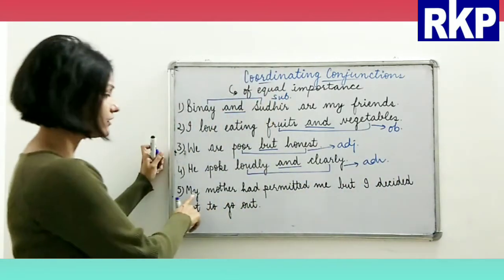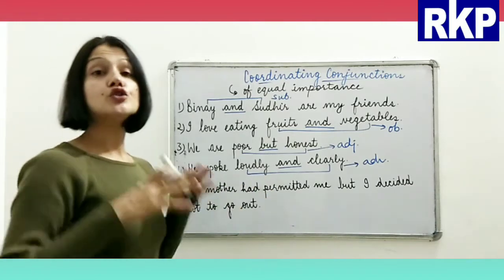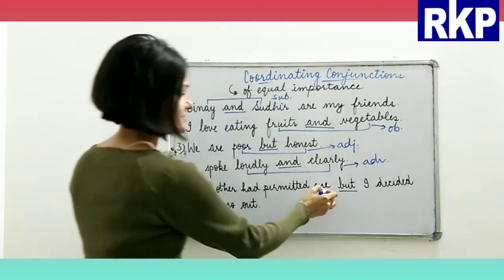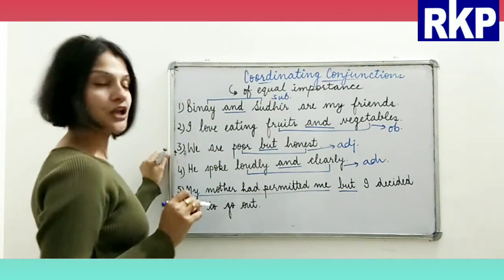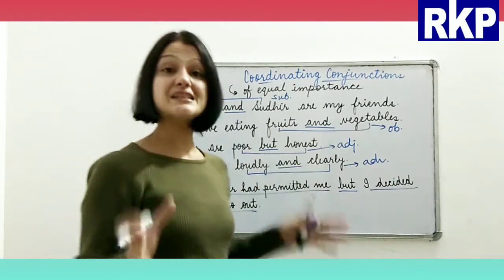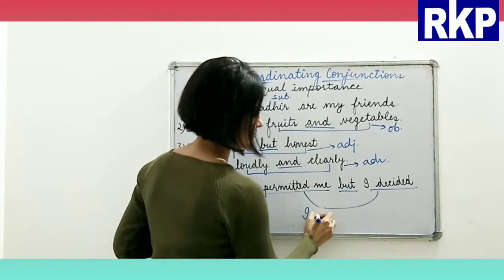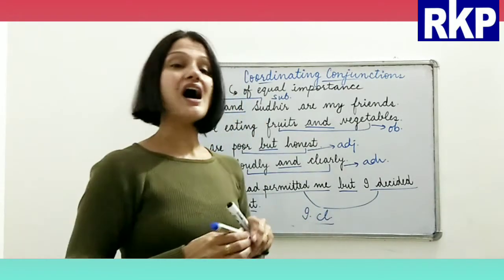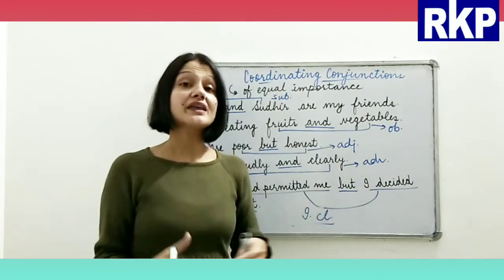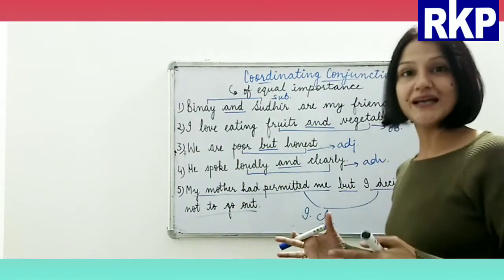And here, my mother had permitted me but I decided not to go out. If you see here, beta, this is our conjunction and this is a clause and this is also a clause. Both are independent clauses, right? So this is how coordinating conjunctions join the things which are of equal importance, right?